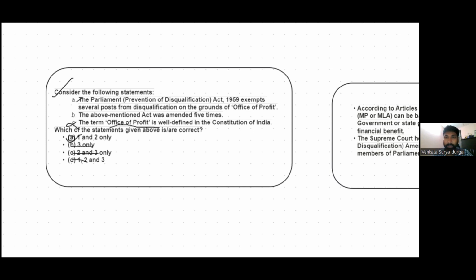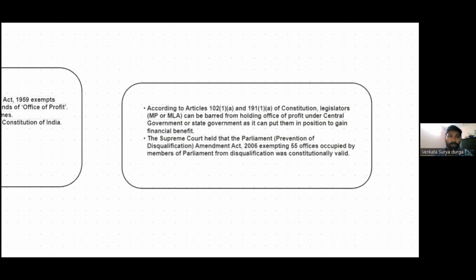So let's look into the provisions regarding the disqualification of a member. According to Article 102(1) and 191(1) of the Constitution, legislators, both MP and MLA, can be debarred from holding an office of profit under the central government or any other state government, as it can put them in a position of financial benefit. So they will be disqualified from being a member of either house of the parliament or the state legislative assembly.